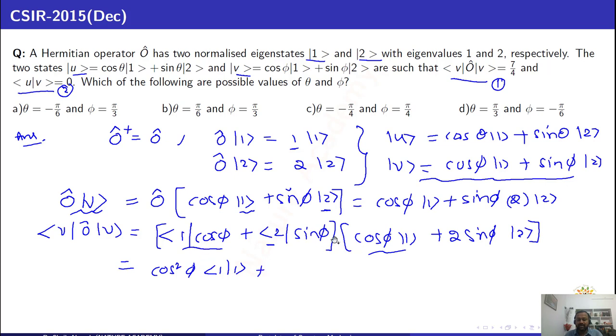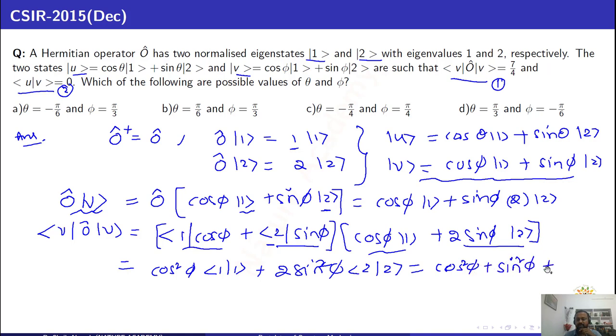So we get only the scalar products of 1 with 1 and 2 with 2. So this is one thing, cos square phi. Another one is this one and this one. You will get 2 into sin square phi, right? Here this is the scalar product 2 with 2. And I will write this as cos square phi plus 2 sin square phi. So I am writing this 2 sin square phi as sin square phi plus sin square phi. Cos square phi plus sin square phi is 1, and this leaves sin square phi. That is 1 plus sin square phi.